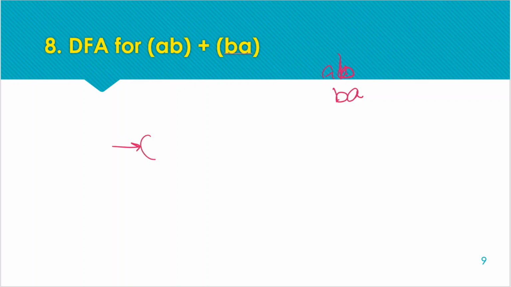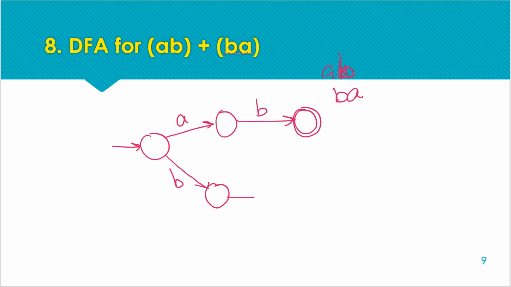So for such a question it is very easy. Just mark the initial state. Here the initial state must not be the final state, because null is not acceptable here. So make a separate path for each ORing pattern. Here AB is acceptable, also BA is acceptable. This is the transition diagram corresponding to this statement, but we can reduce one state here because we are not having the pattern in iteration.